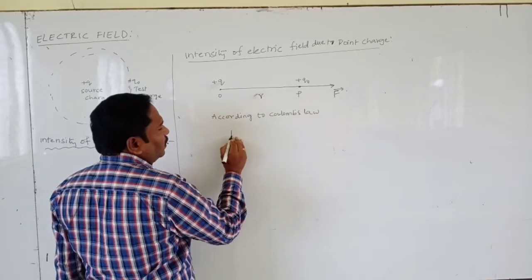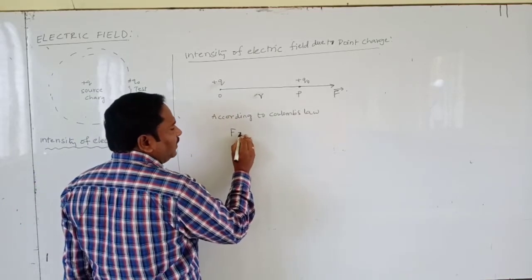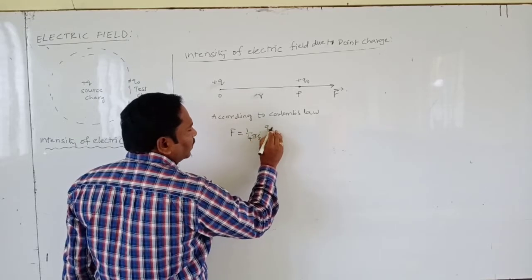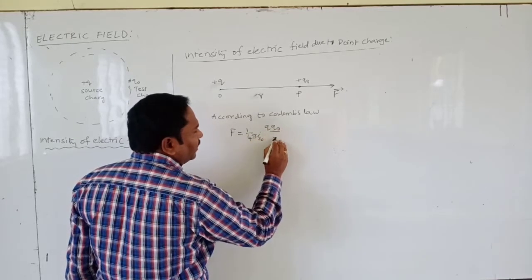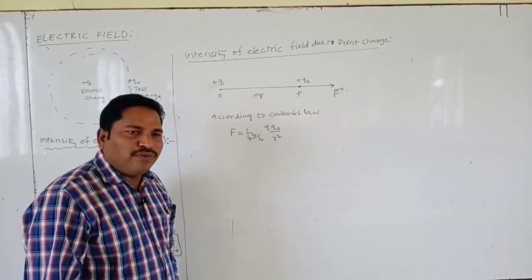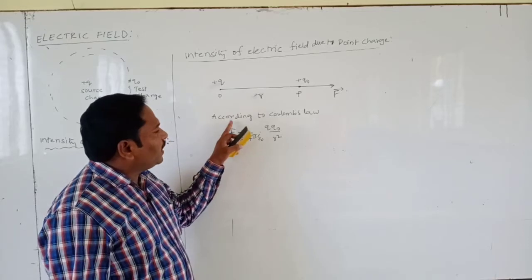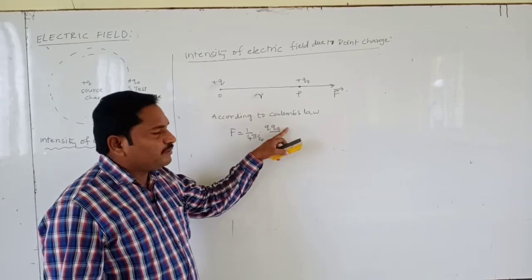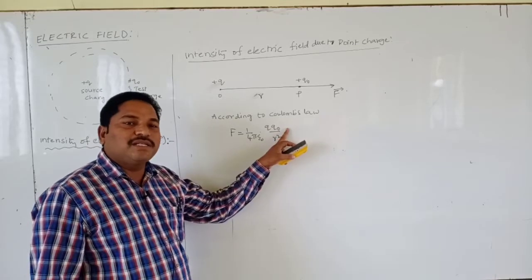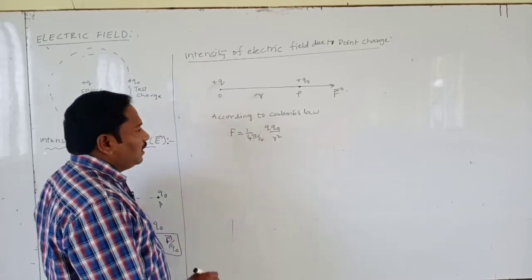Now the force F is equal to 1 by 4 pi epsilon naught Q Q0 by R square according to Coulomb's law. If we write it in vector form, F bar, here R cap unit vector will come because it represents the direction of the force.